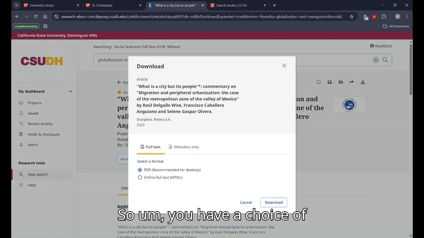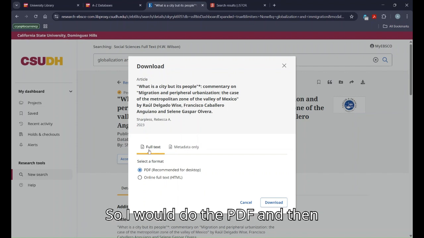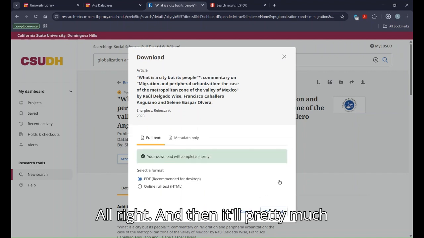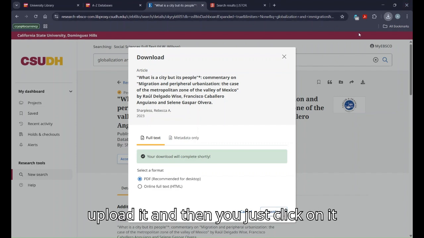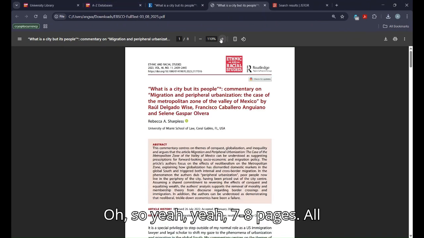So you have a choice of doing the full text or the metadata only. I would do the PDF and then download. All right, and then it'll pretty much upload it. And then you just click on it and it'll open. And here's the article. Oh, so yeah, 7, 8 pages.